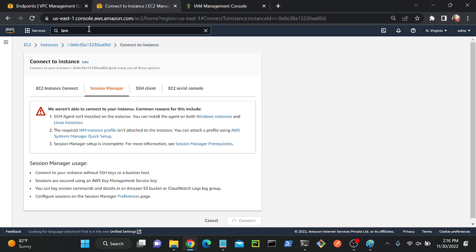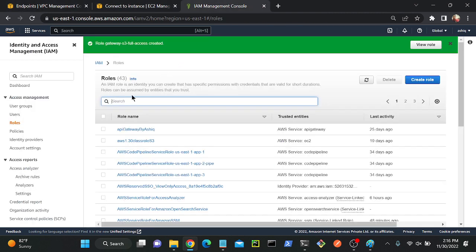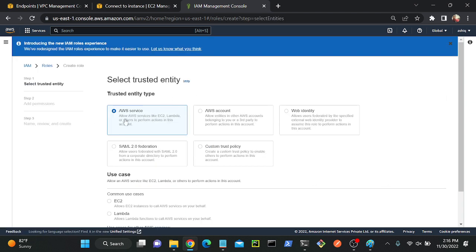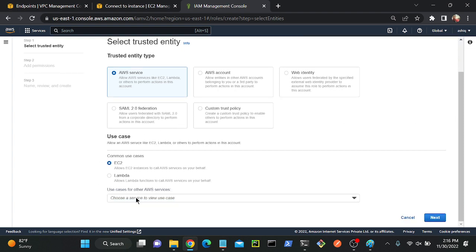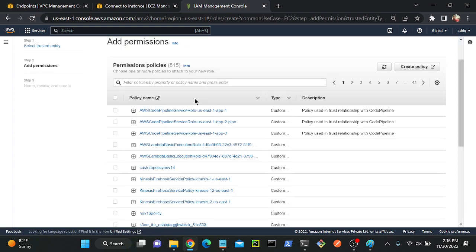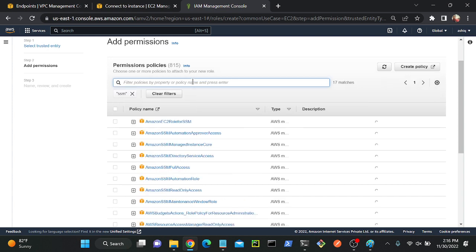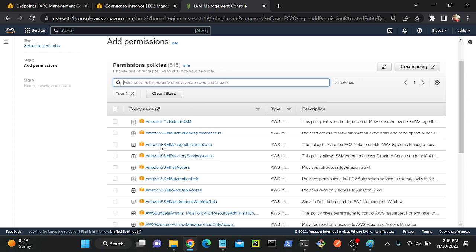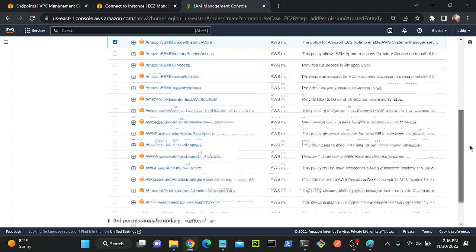Okay, what I will do is I'll go to my IAM service, then I will create one more role. So please listen, I'll create one more role. Create a role. Select AWS service. I'm creating a role for EC2 instance. Okay, I'll select EC2. So next, then I will search SSM managed instance core. You have to select SSM managed instance core, and you will be able to find one role over here, Amazon SSM managed instance core. Right. So we have to select this role, then we have to attach.